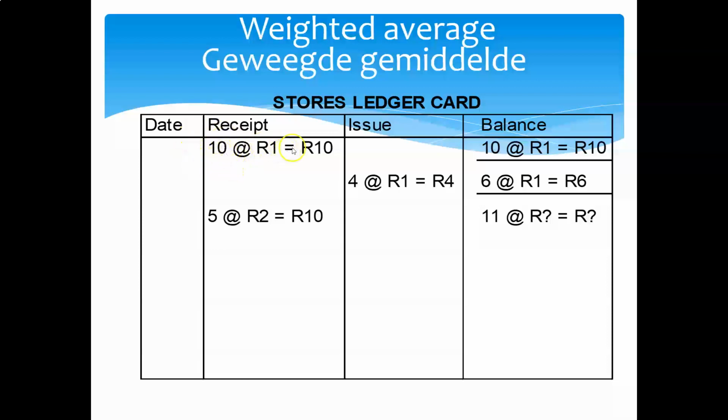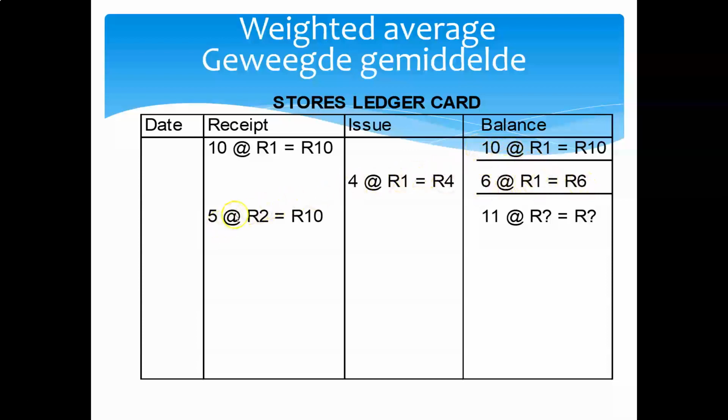We bought 10 apples at 1 Rand and that gives us 10 Rand. So we start off with the 10 apples at 1 Rand, which gave us 10 Rand. Then we've sold 4 apples. Now what is the average cost of those 10 apples? Only 1 Rand. So the cost of sales, the first transaction, is 4 Rand in total, 1 Rand multiplied by 4. So what do we have left? 6 apples at 1 Rand.